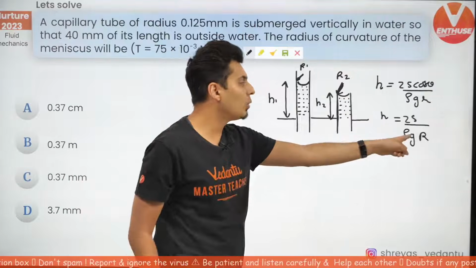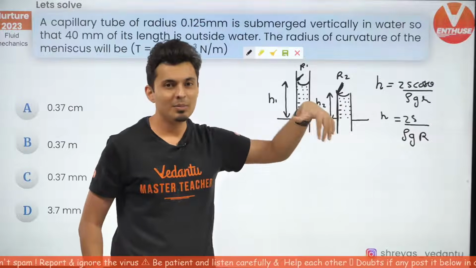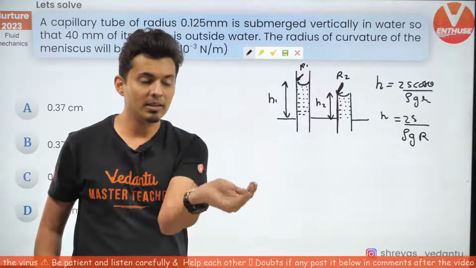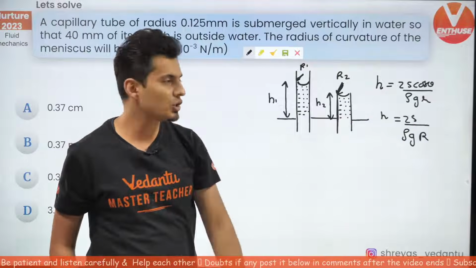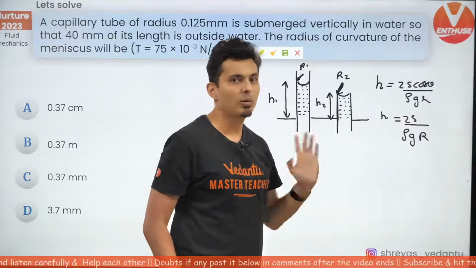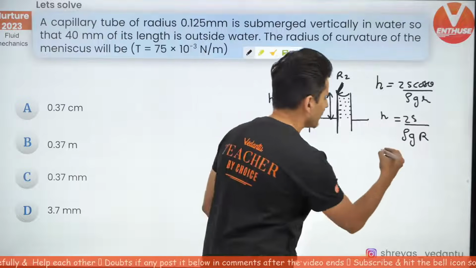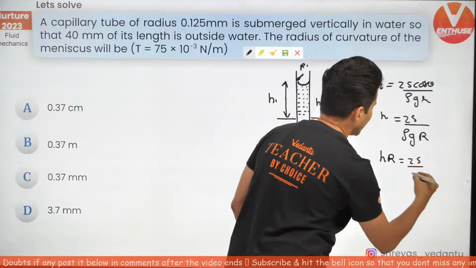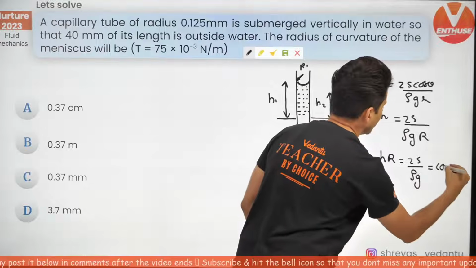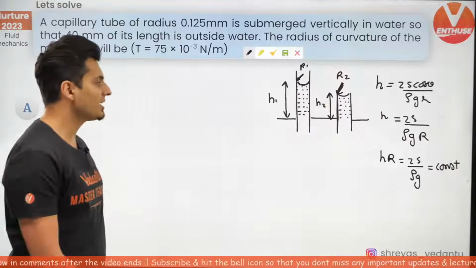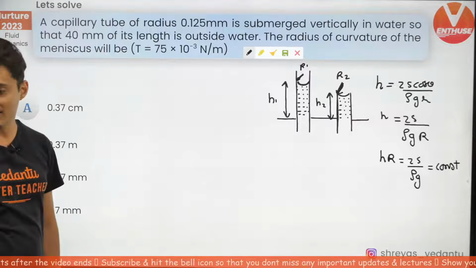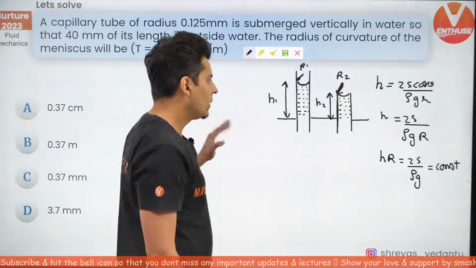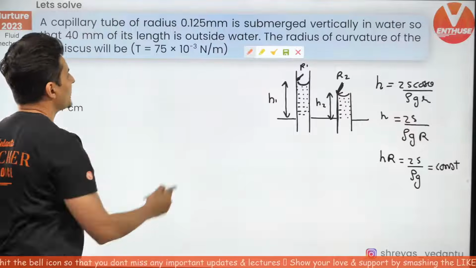If heights are different, the only thing which can be different is the R, which is the radius of curvature. Is that making sense? So the radius of curvature will adjust itself to make sure that the other things are constant. So can I say from here, H into R, which is 2s by rho g, is nothing but a constant. Everybody agrees with this statement? Perfect. Okay, now let's solve the question.